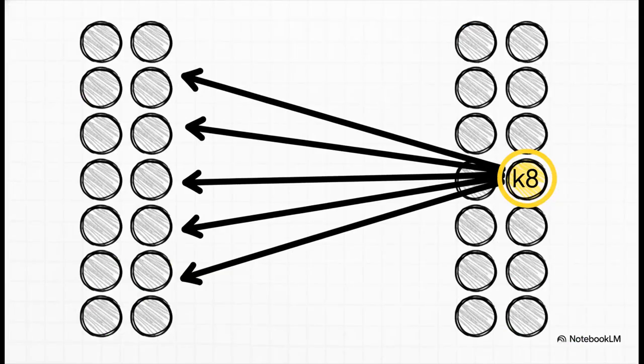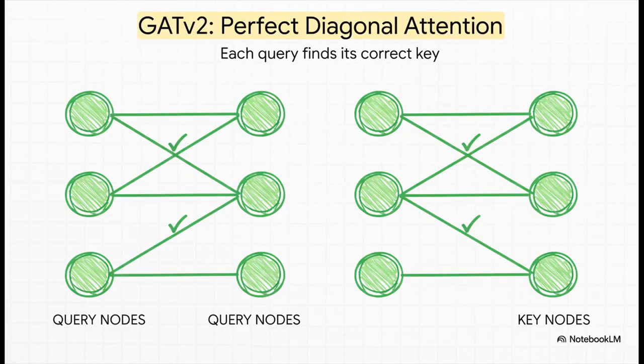Now, when you actually visualize what the original GAT is paying attention to, you see the problem clear as day. All of these query nodes, Q0 through Q9, they are all laser-focused on the same wrong answer, key node K8. They've all agreed that K8 is the most important node, even though it's wrong for almost all of them. But now, look at GATv2's attention map. It's a perfect diagonal line. Every single query node dynamically finds its own correct answer. That's dynamic attention in action. It's not just better, it perfectly solves the puzzle.